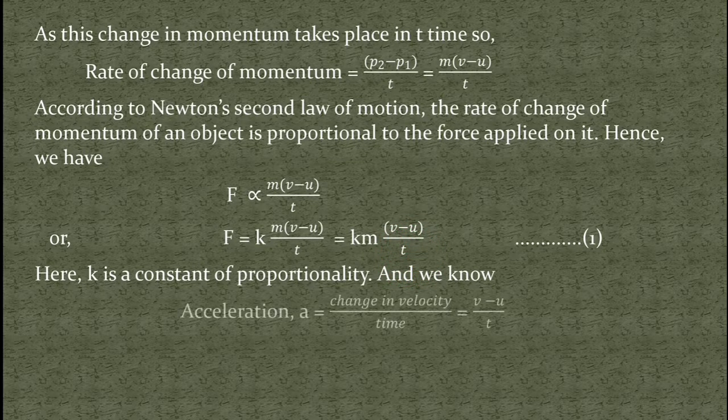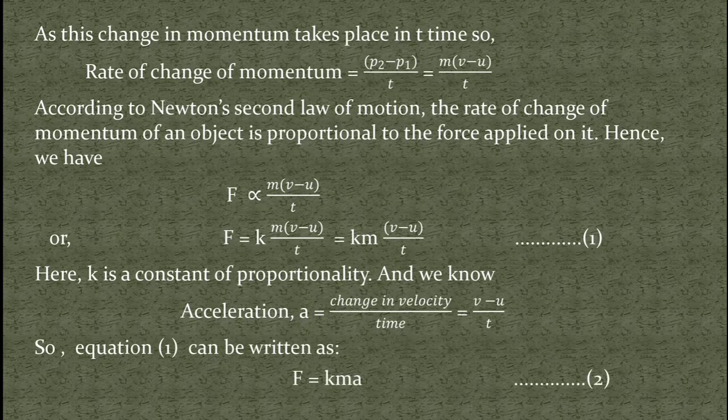So we can write acceleration a is equal to change in velocity divided by time, that is v minus u divided by t. So equation 1 can be written as F is equal to k into m into a, because in place of v minus u divided by t, we can write the acceleration a. So we have the required equation F is equal to k into m into a. Let us say this is equation 2.